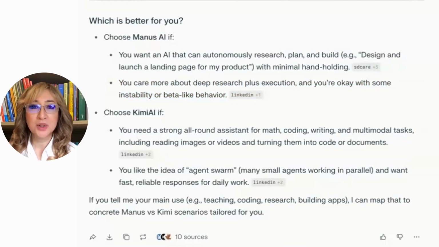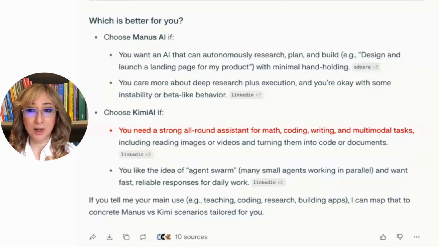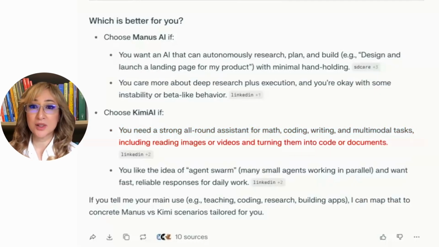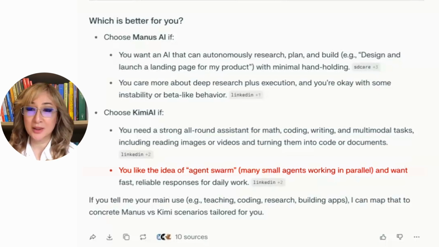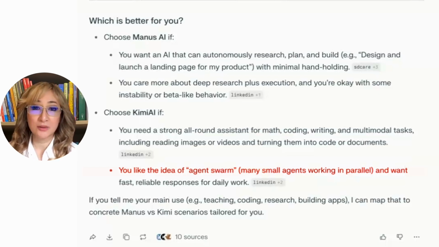All right. Choose Kimi if you need a strong all-round assistant for math, coding, writing, and multimodal tasks, including reading images or videos and turning them into code or documents. You like the idea of agent swarm, that means many small agents working in parallel, and want fast, reliable responses for daily work. Okay, so if you tell me your main use, like teaching, I can map out. Ooh, okay, let's do teaching.